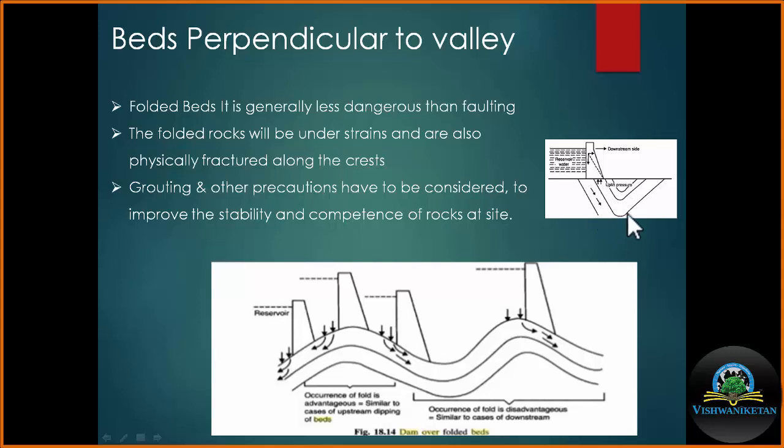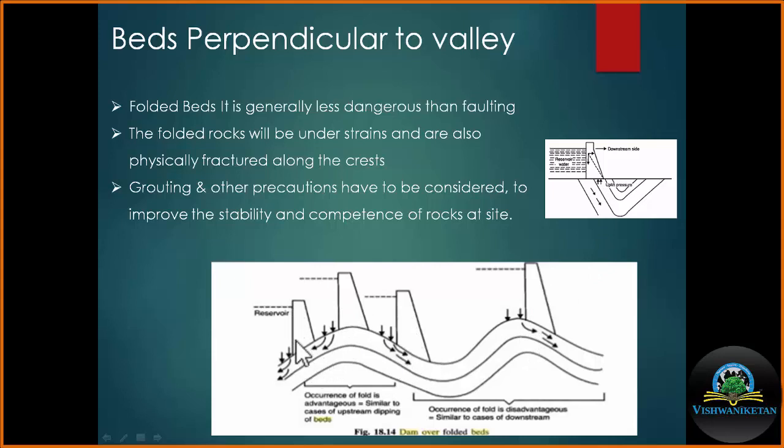So at the core of the syncline, a huge amount of water may accumulate and it may exert an extra upliftment pressure which can be a problem for the safety of the dam. Now these two situations are ruled out.